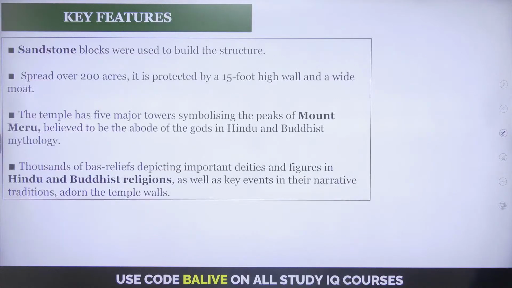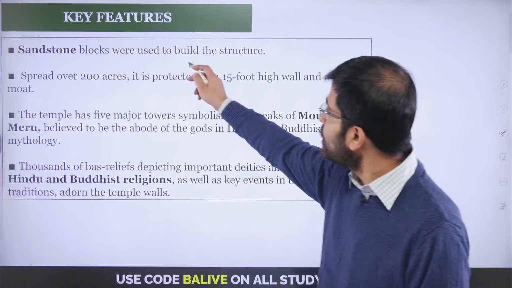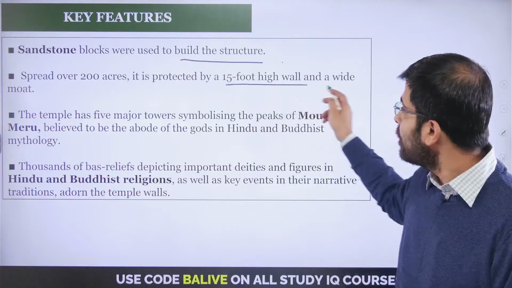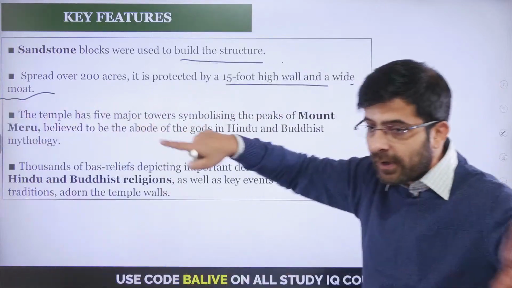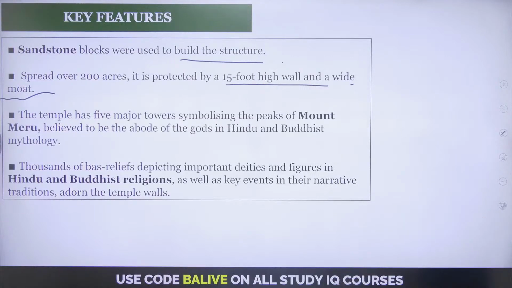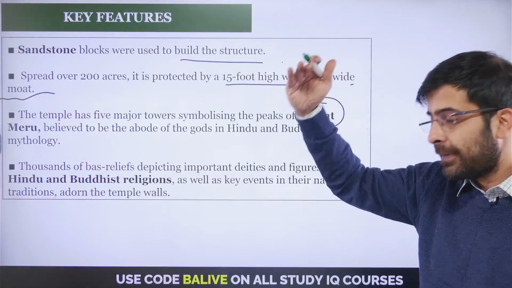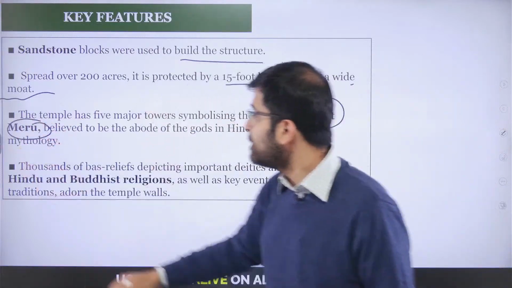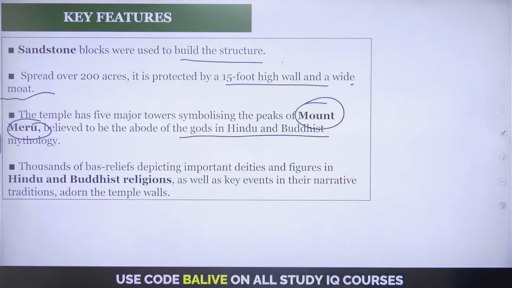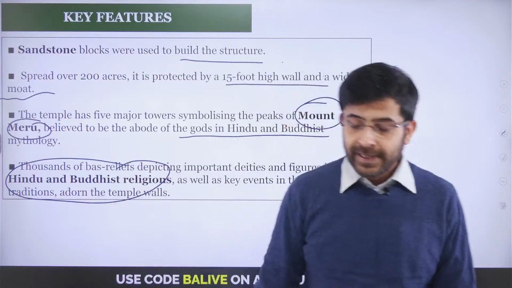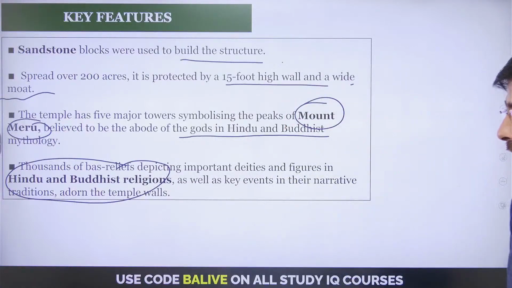Now let's go ahead and understand the key features of this temple complex. Sandstone blocks were used to build the structure. So it's made primarily of sandstone, protected by a 15-foot high wall and a wide moat. So you have a defensive criteria that is met by the temple complex. And the towers of the particular temple showcase Mount Meru, which is believed to be the abode of the gods in Hindu and Buddhist mythology. And thus you find that this is a shining example, like I told you, of congruence between two major religions, Hinduism and Buddhism. That's Angkor Wat for you.